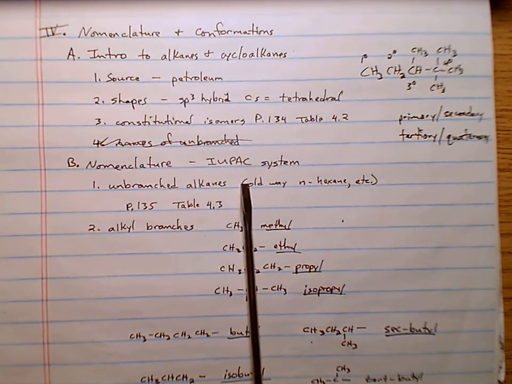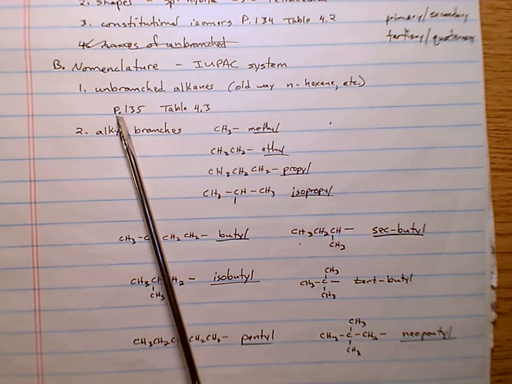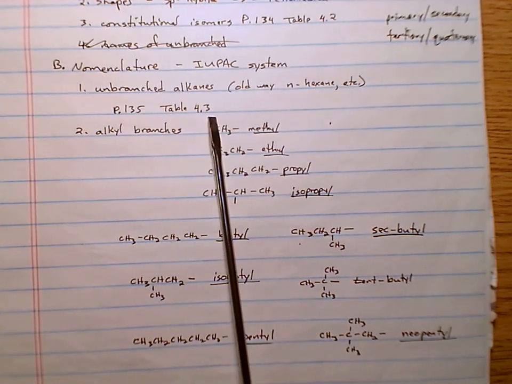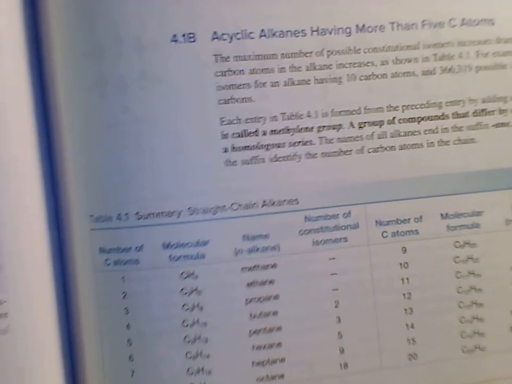Okay, we're going to use the IUPAC system for this, and the IUPAC system will start with our unbranched alkanes. It's table 4.1 in the book.